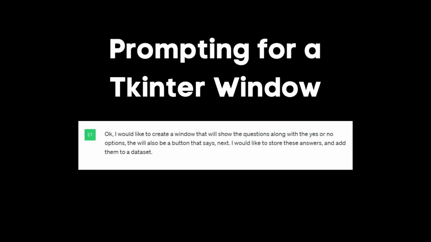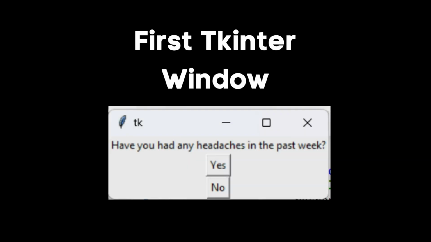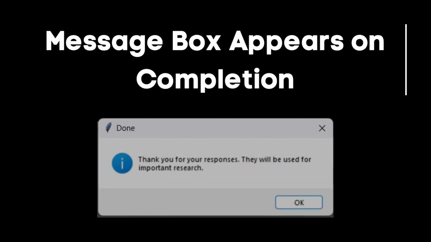Once I had some satisfactory base code, I moved on to creating a tinder window. The prompt was as follows. Okay, I would like to create a window that will show the questions along with the yes or no option. There will also be a button that says Next. I would like to store these answers and add them to a dataset. You can see the first window produced by the script updated to produce a tinder window. There was also a window that would pop up when the survey was completed.